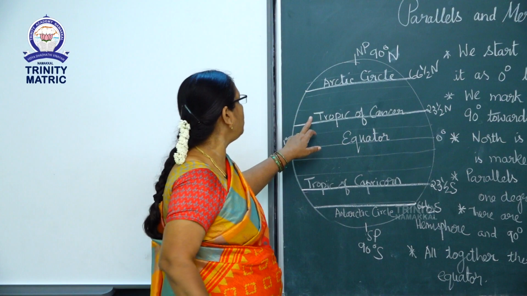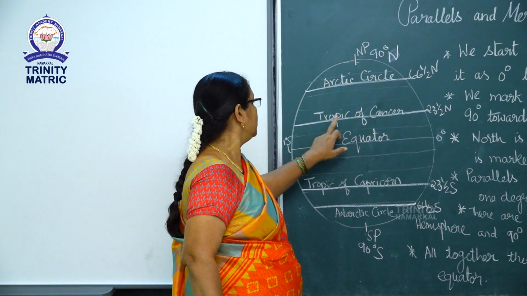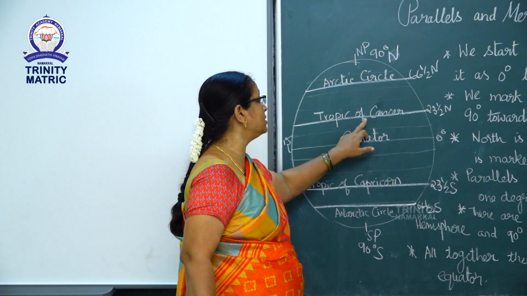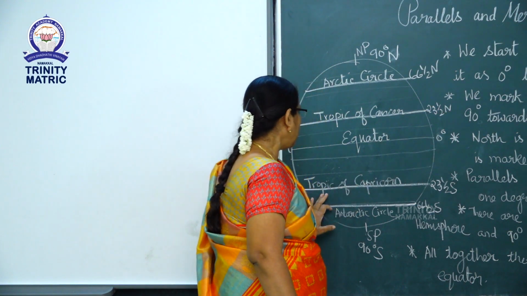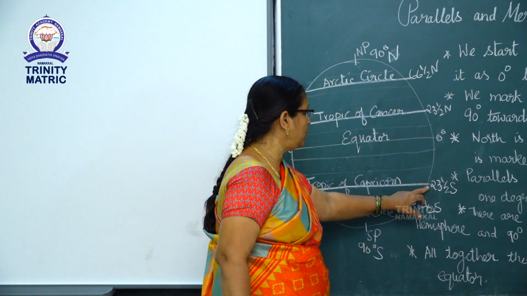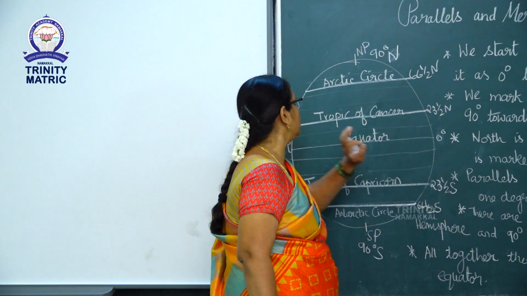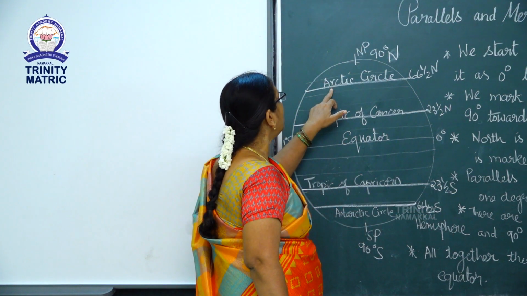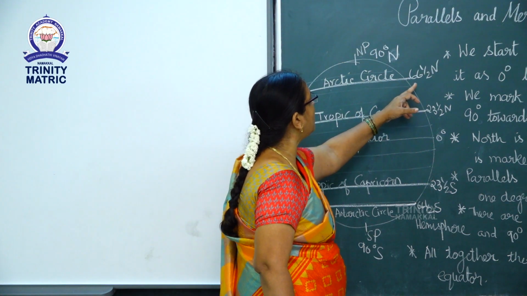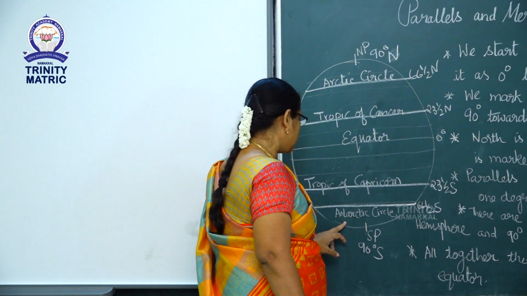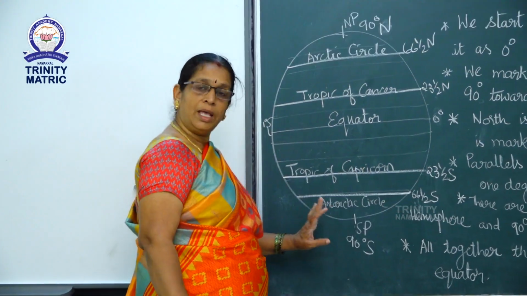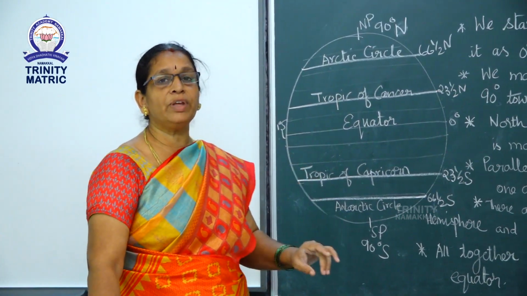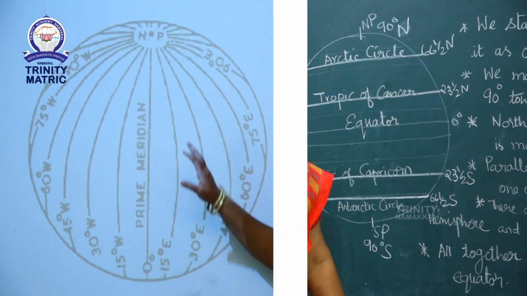In the north, the Tropic of Cancer, 23.5 degree north. Tropic of Capricorn, 23.5 degree south. Third one is the Arctic Circle, 66.5 degree north. Antarctic Circle, 66.5 degree south. Is it clear? Yes, now we can go to the meridians.